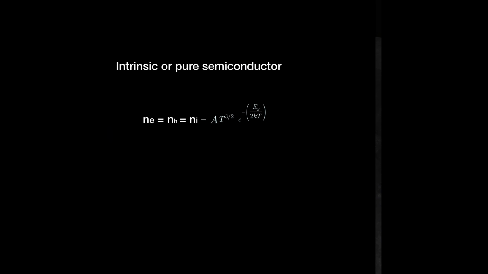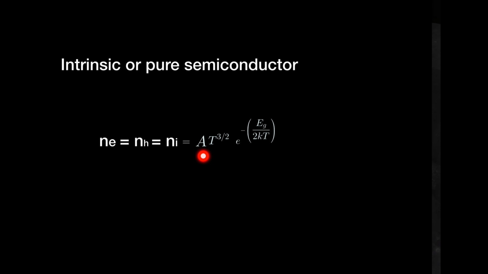And this number is temperature dependent, and it is found to depend on temperature like this. So this is the expression. It depends on temperature as A is a constant, T raised to power 3 by 2, e raised to power minus E gap over 2kT. k is Boltzmann constant and T is again temperature.